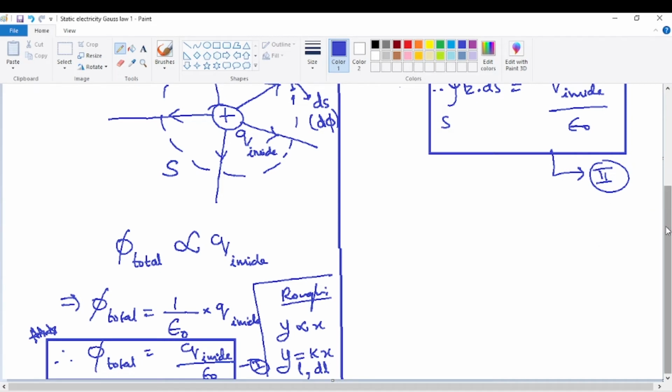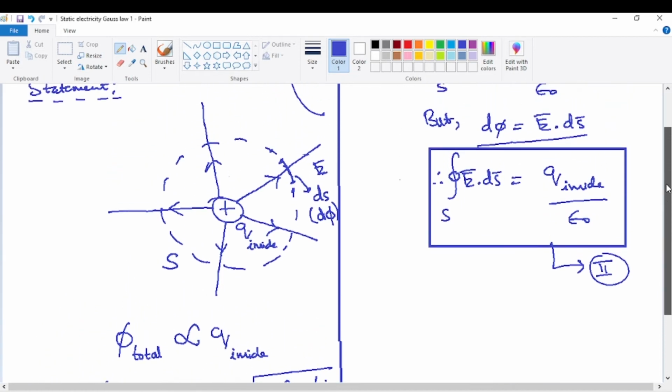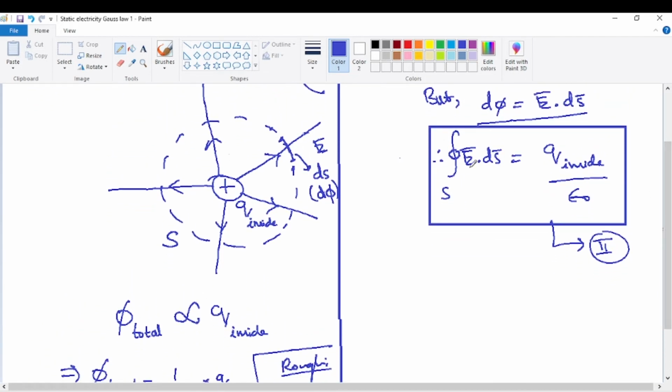So that's the statement of the Gauss law, very simple. What is the meaning here? E bar dot ds bar, remember that it's a small flux. Integral means sum. The sum of all the small flux is nothing but the total flux. So the total flux is nothing but the total charge inside divided by epsilon naught, which simply means the total flux is proportional to the total charge inside. So this is the simple form of the Gauss law.